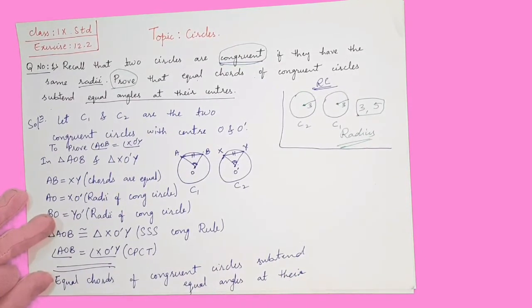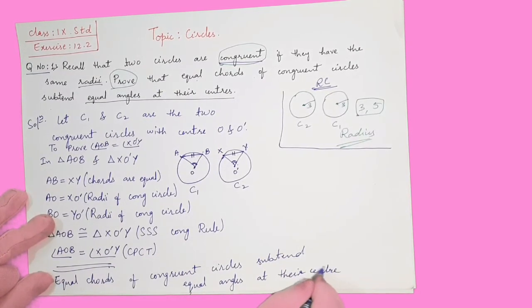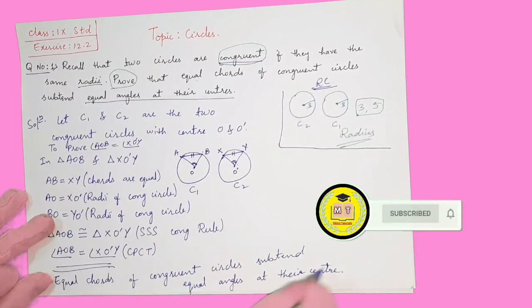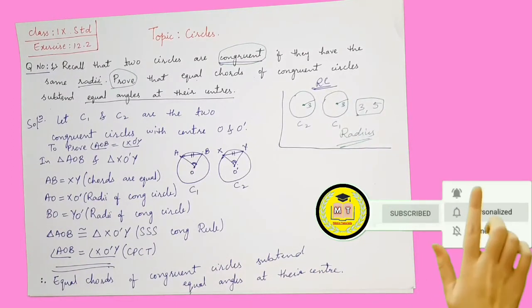So the only thing you have to remember is that two circles will be congruent if they have the same radii, and after that we just applied the congruency rule to prove the given result.